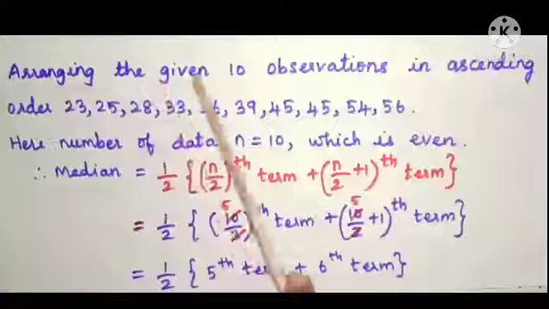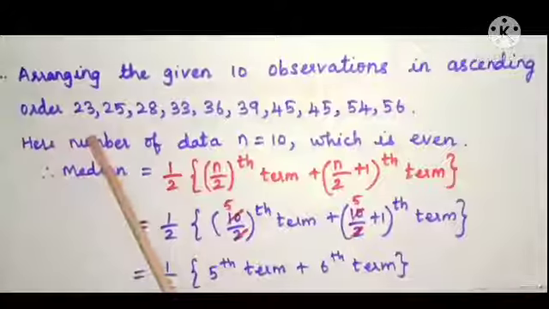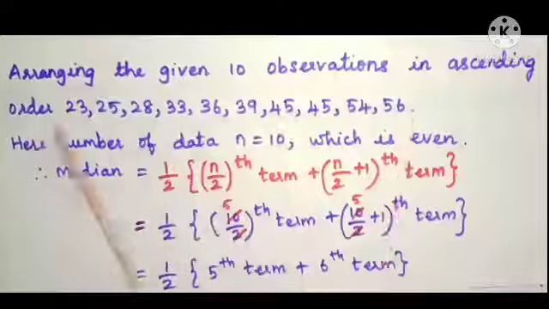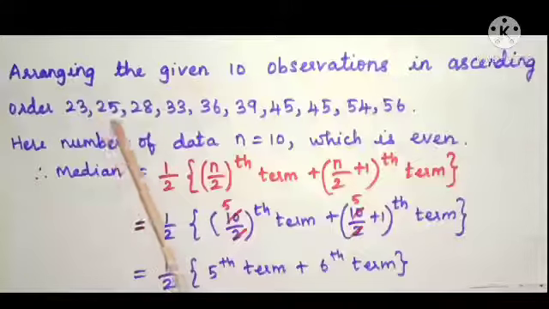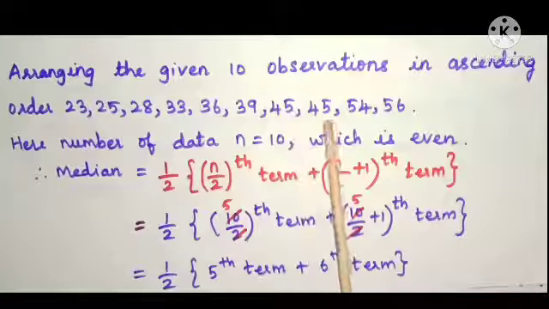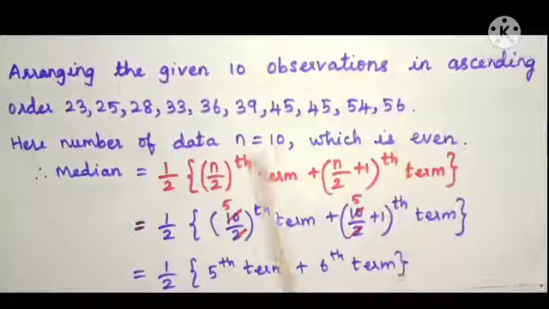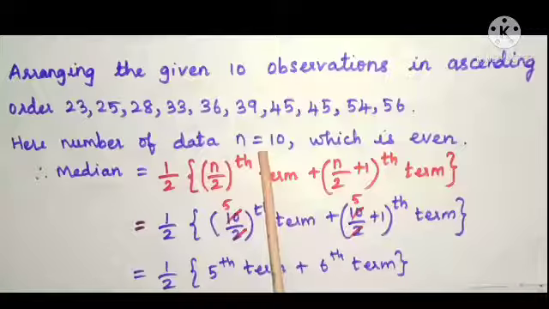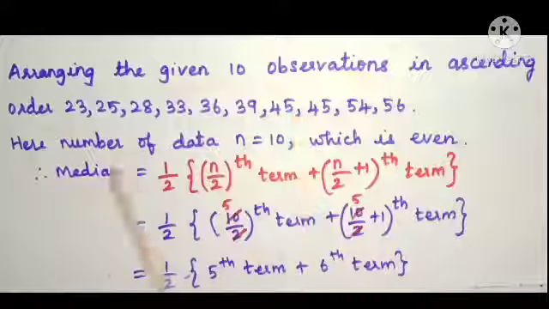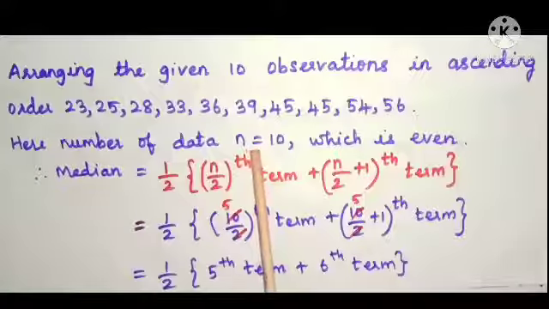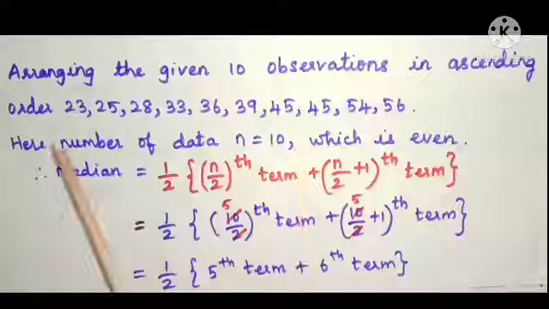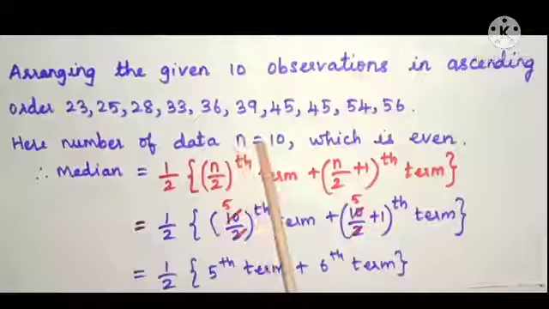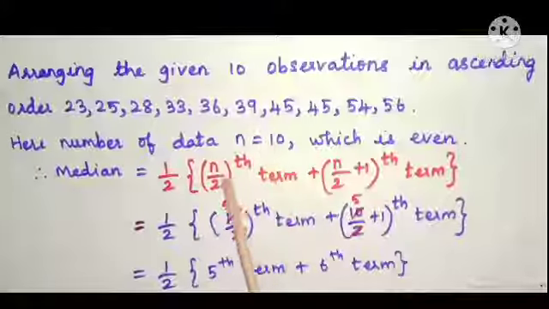So let us find. Arranging the given 10 observations in ascending order. As our first step, you have to arrange the given data in ascending order from smallest to biggest: 23, 25, 28, 33, 36, 39, 45, 45, 54, 56. Don't skip any numbers. Write down all the numbers. Here, the number of data, number of terms or number of observations is n is equal to 10. Count the numbers: 1, 2, 3, 4, 5, 6, 7, 8, 9, 10. If it is even, what will be the median?